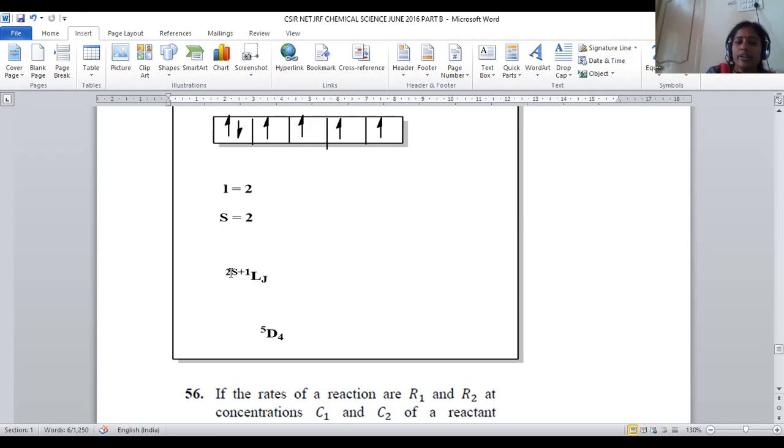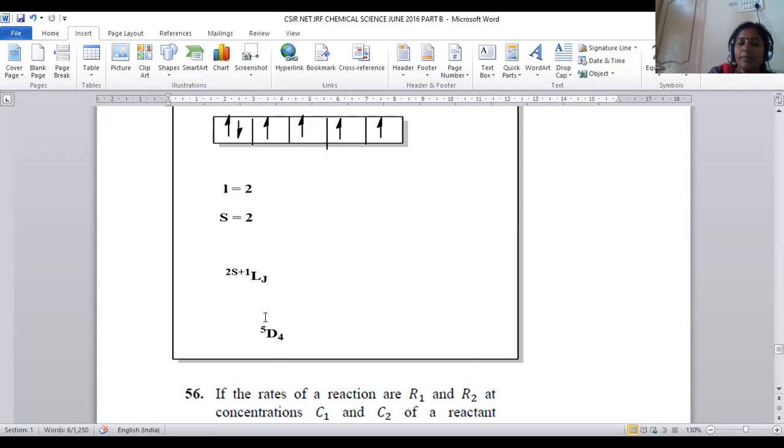S value we can substitute. 2 into 2 plus 1. What is the value? 2 into 2 plus 1 will become 5. What is the L value? L value is 2. If L is equal to 0, it is called S. L is equal to 1, that is P. L is equal to 2, D. Here L is equal to 2, that's why the term symbol will be D.